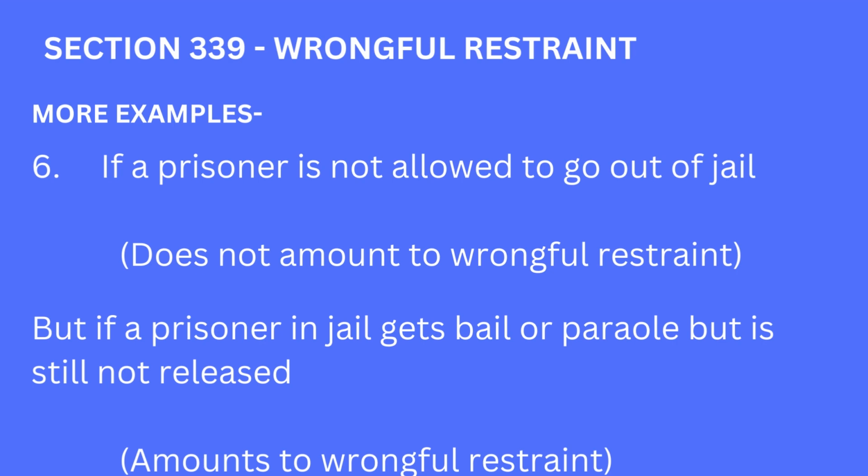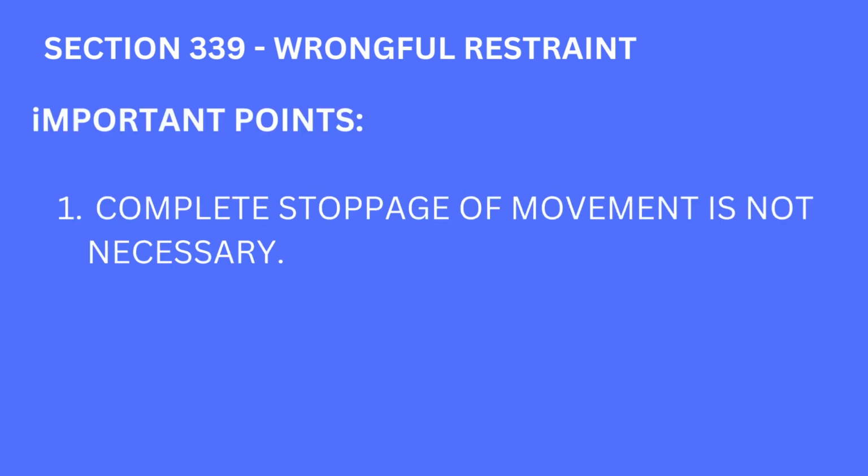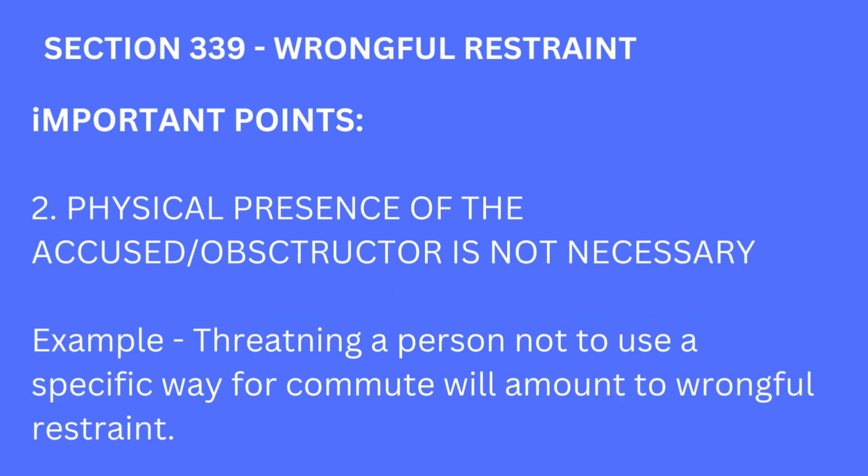Alright, so from these examples, it is clear that any obstruction caused in good faith will not amount to wrongful restraint. Now let's look at some important points relating to wrongful restraint. In wrongful restraint, it is not necessary that the movement must be stopped completely. Even if a person is diverged from the direction he intends to go in to another direction, it will amount to wrongful restraint.